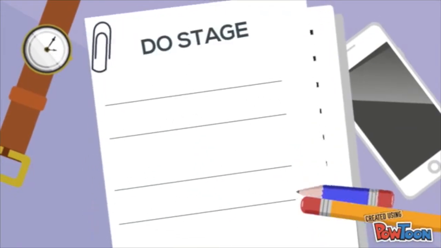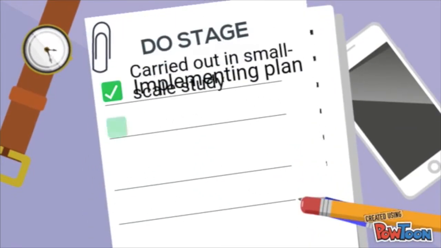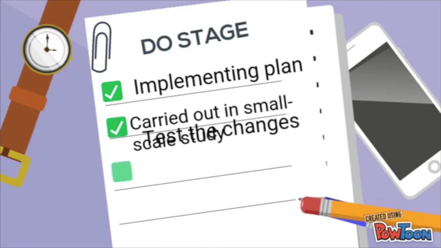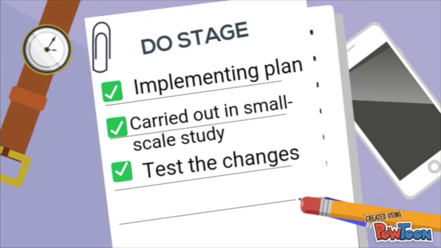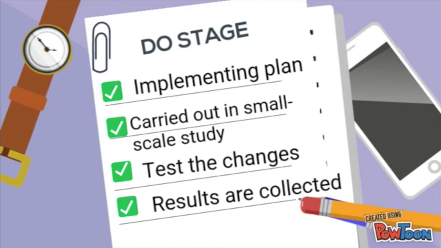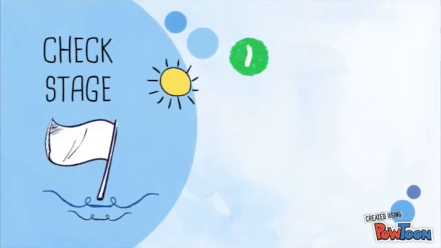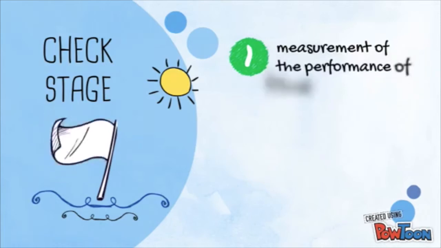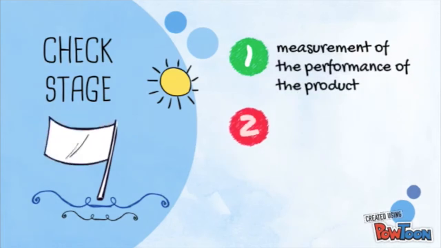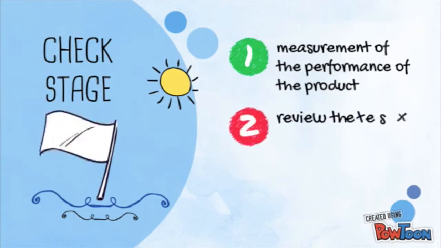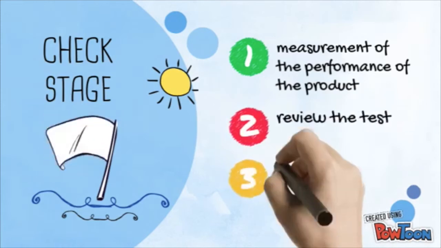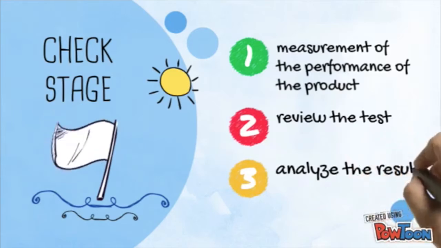Do stage. During this stage, the plans are implemented. Therefore, the improvement in management or production are carried out in small-scale study and test the changes. Any feedback or result from the test are collected. Check stage. It is the measurement of the performance of the product. The employees are required to review the test by making a comparison of before the changes and after the changes of the products. The results are being analyzed and identify what should be done or learned from the test.